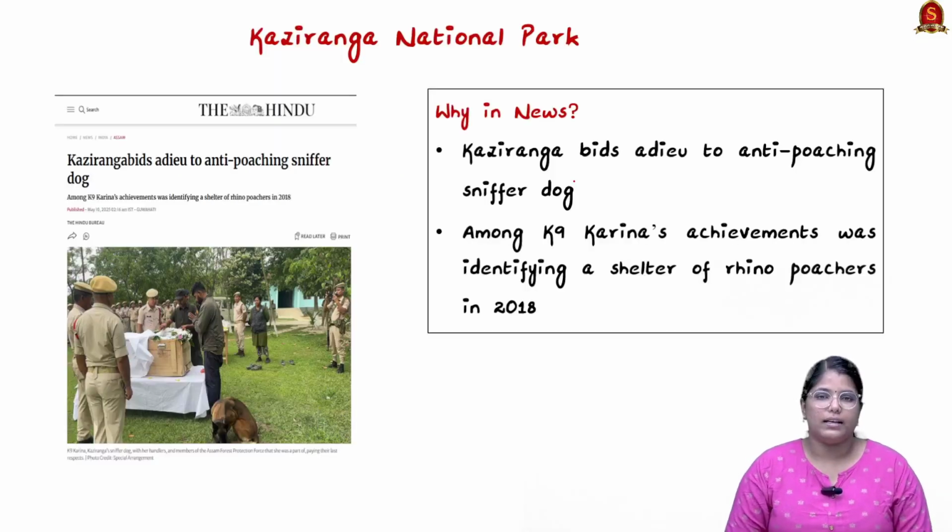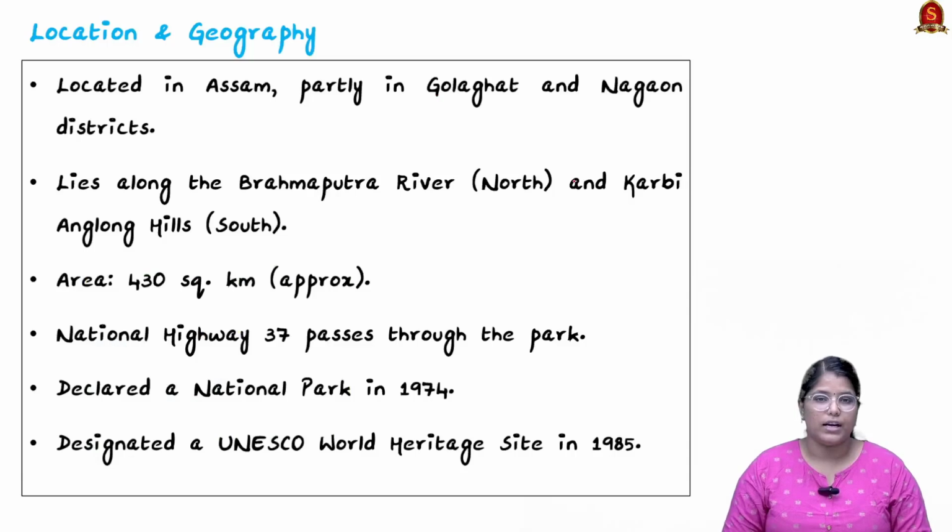Now look at this article. This article talks about Kaziranga National Park. Recently it is in the news because one of the anti-poaching sniffer dogs has died in the park. So from the prelims perspective, we have to learn about the floral and faunal importance. Let us start with where the park is located. It is located in Assam.